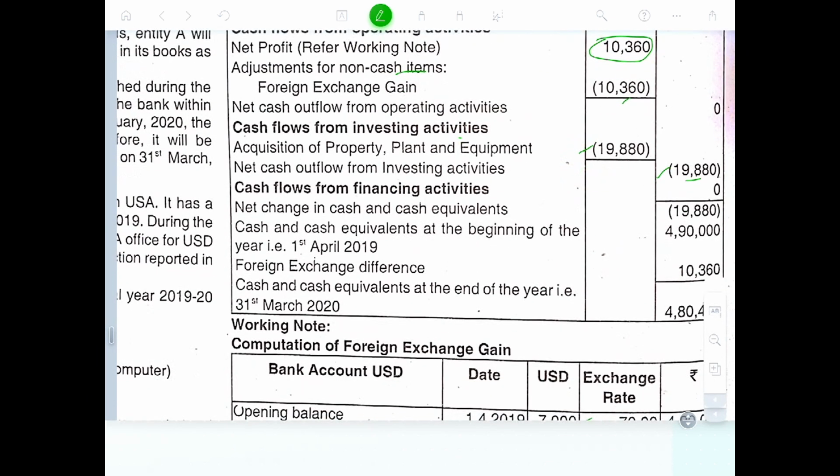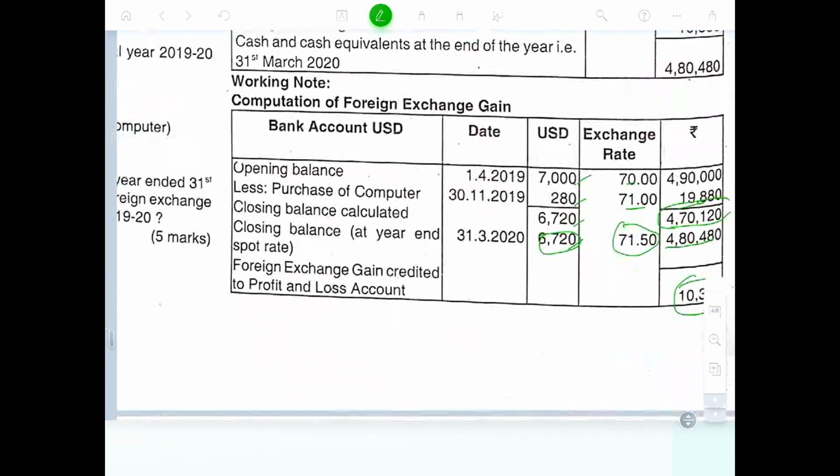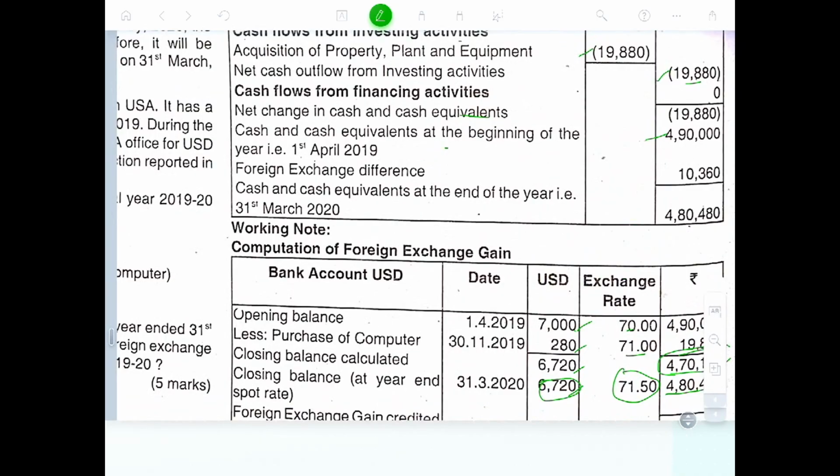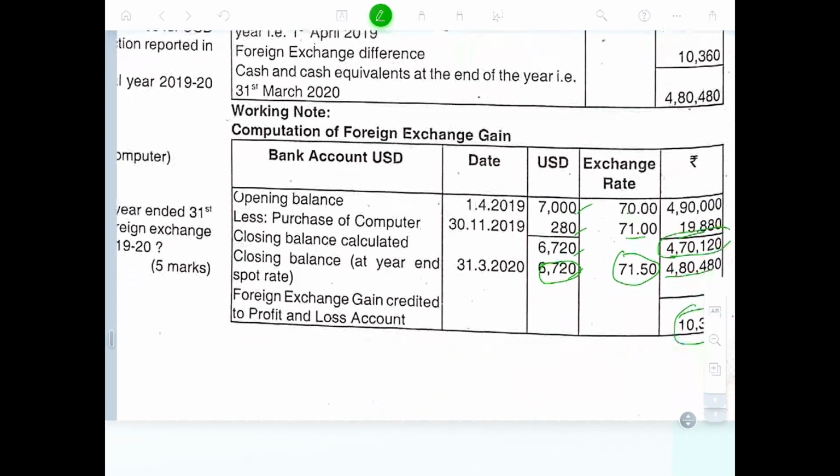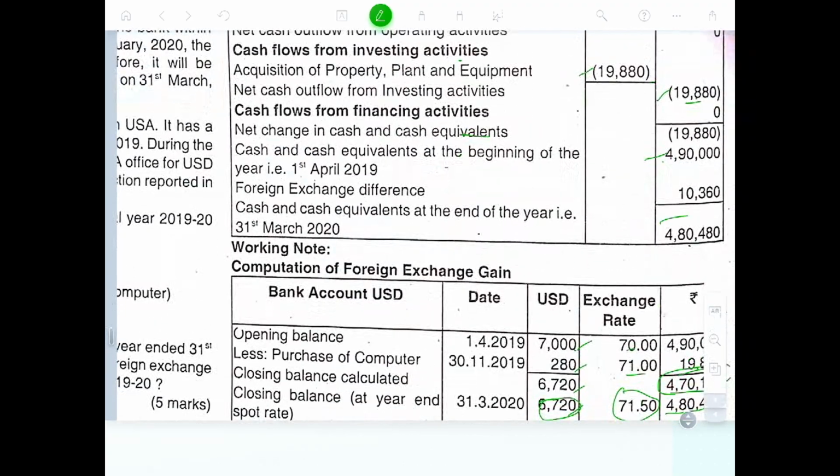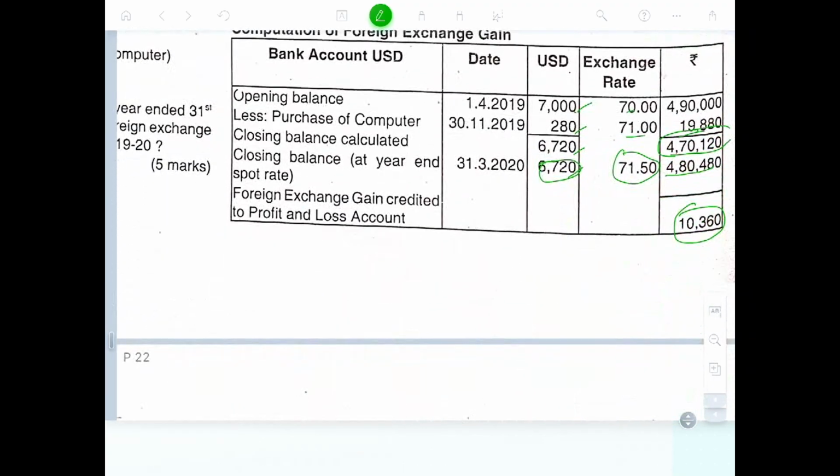And net cash flow equivalent. Cash in beginning of the year 4 lakh 90,000, minus 19,000 plus 10,000, gives 4 lakh 80,000.